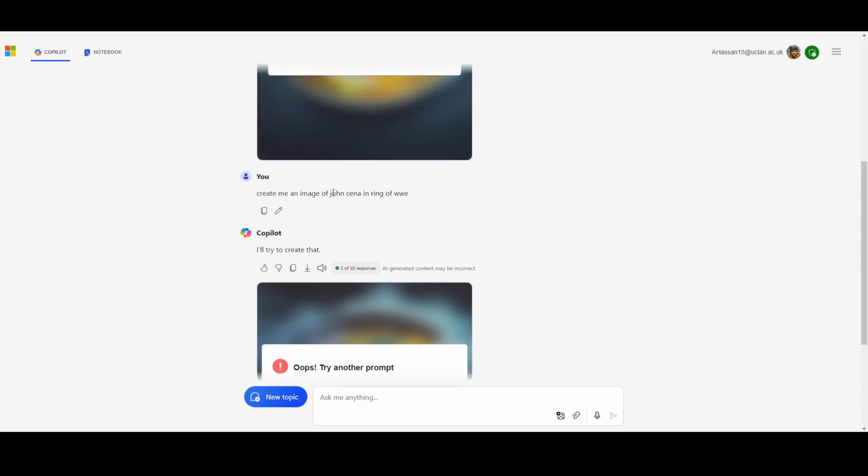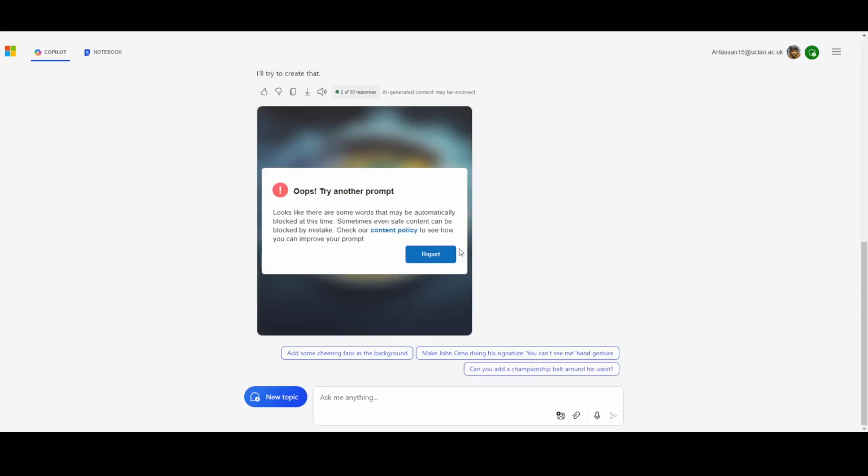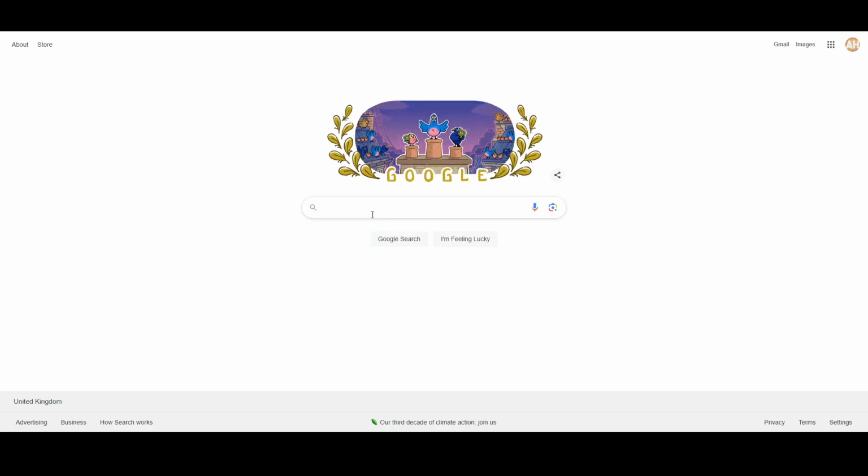If you write any command naming the celebrity, it will just tell you that it is not in their content policies. However, there are some AI tools which allow you to do that.